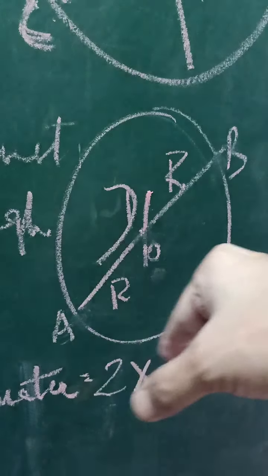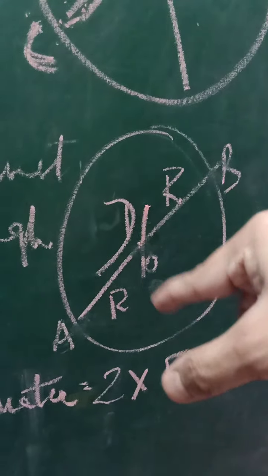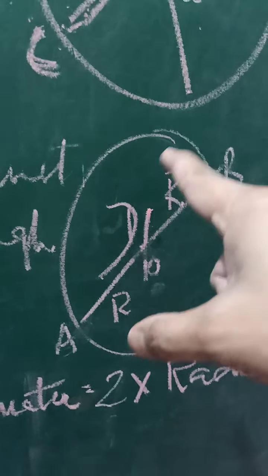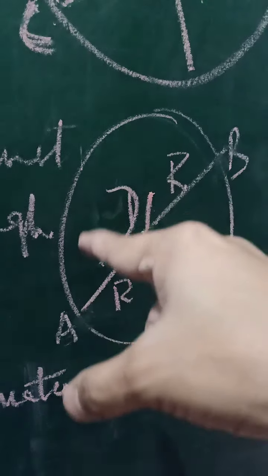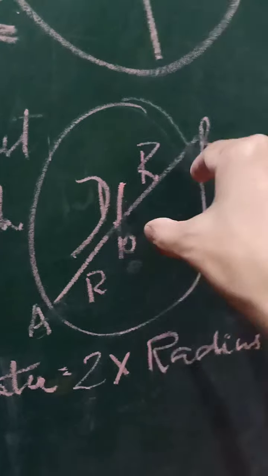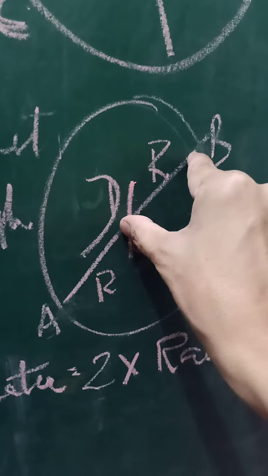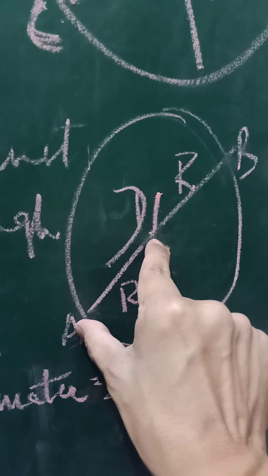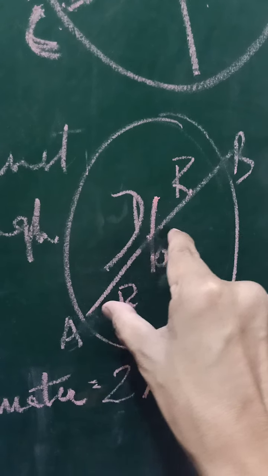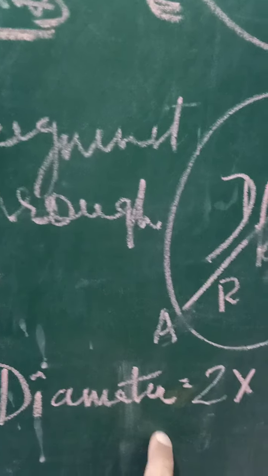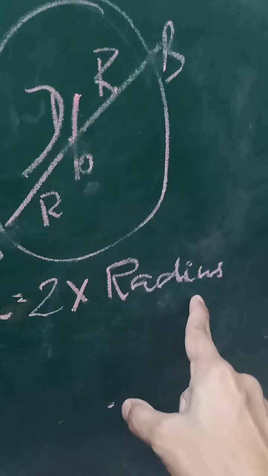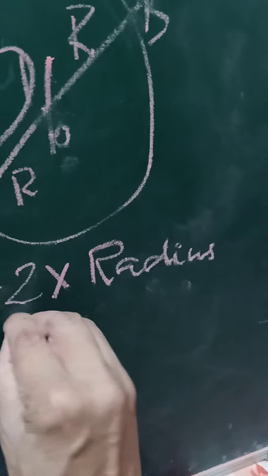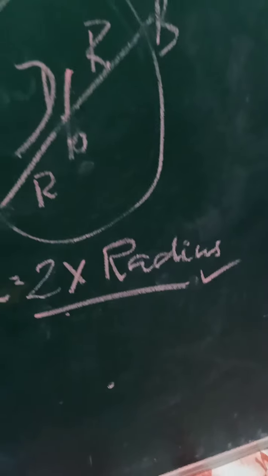All the radii, radii is the plural of radius. So all the radii values will be the same in a circle. So if OB is the radius of the circle, OA is also a radius of the circle, and the value of both are the same. So we may write the diameter of a circle is 2 into radius of a circle. Okay.